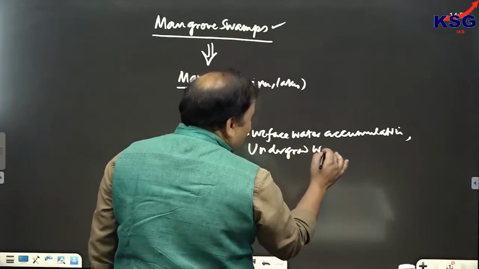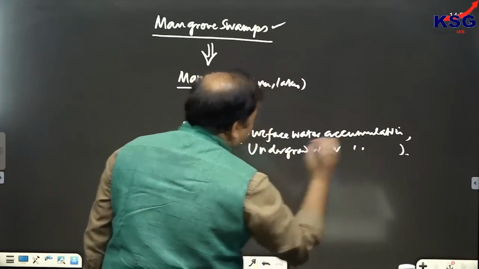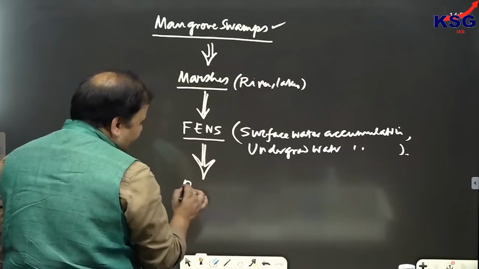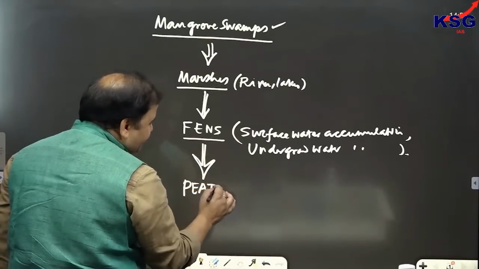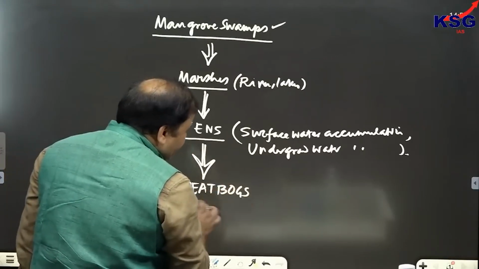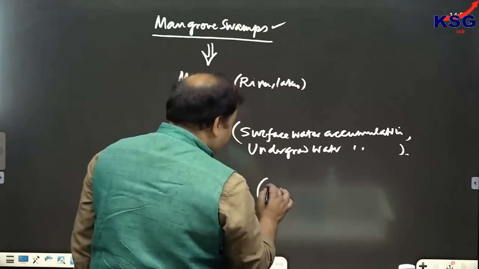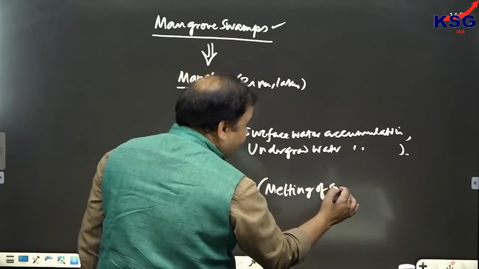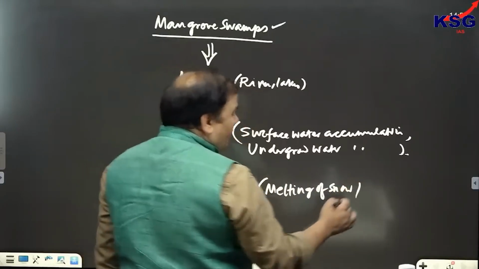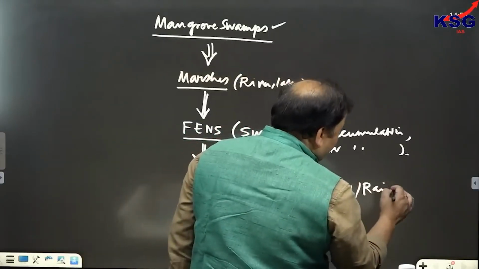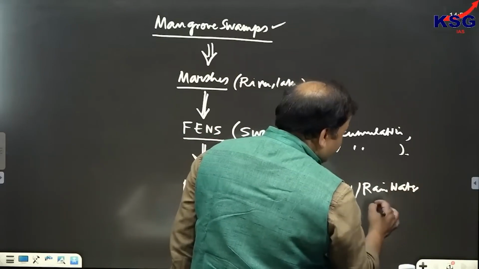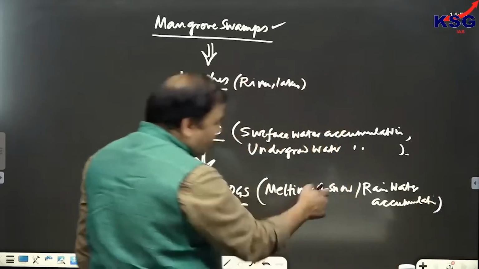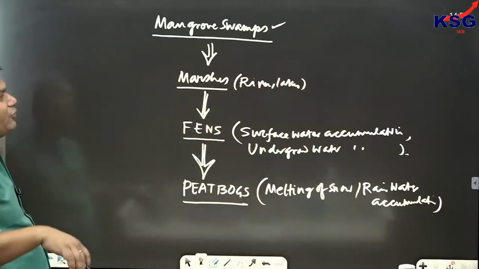Then the productivity would be least for a type of wetland called peat bogs. Peat bogs are formed due to melting of snow or rainwater accumulation. And these are the purest form of water, so they would be lacking nutrients.